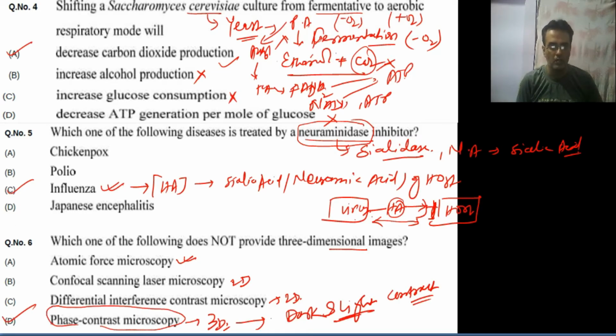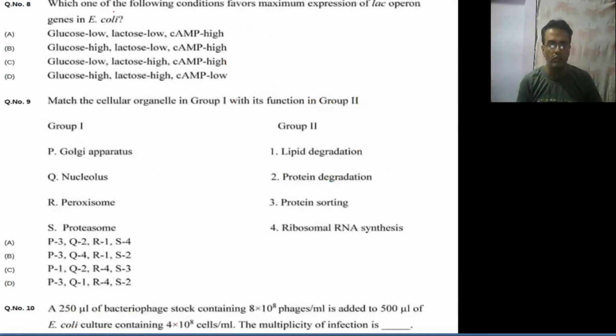Okay, next question. Which one of the following conditions favors the maximum expression of lac operon genes in E. coli? So in the lac operon, we know that there should be two conditions. One, lactose should be present in high concentration, so that it can inactivate the repressor.